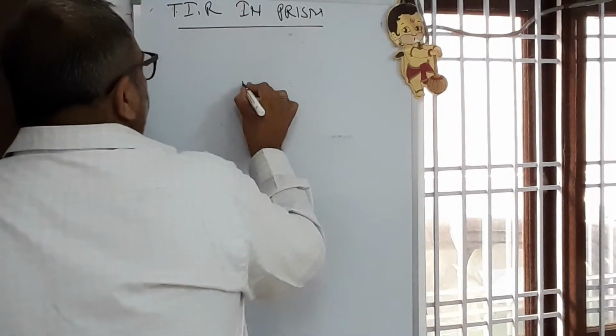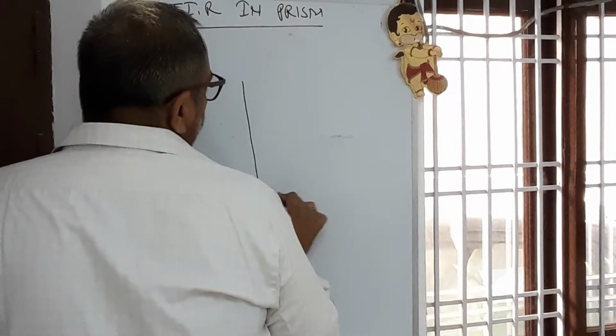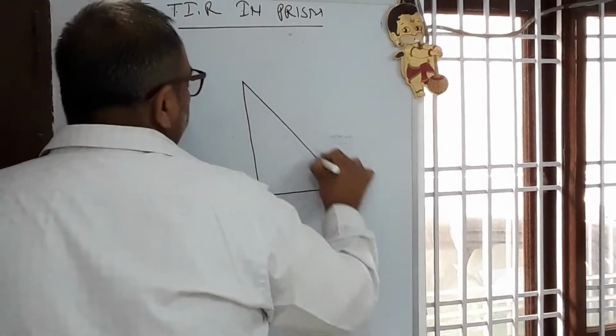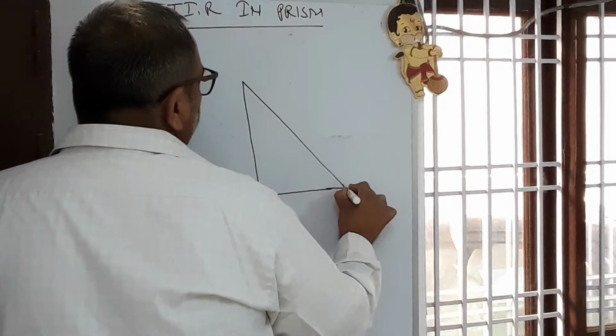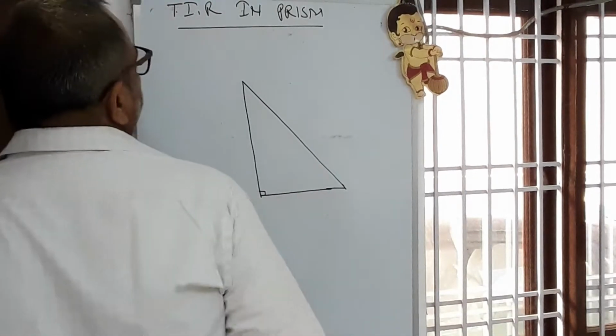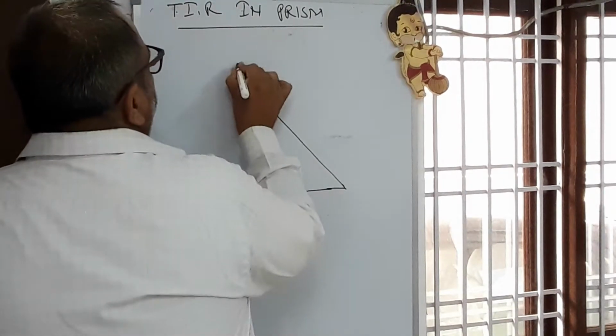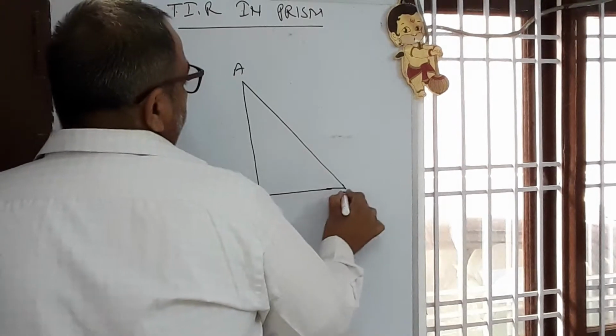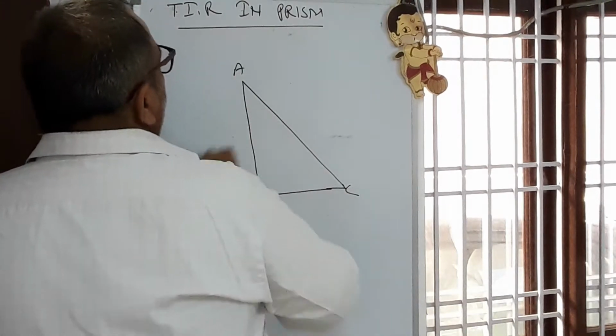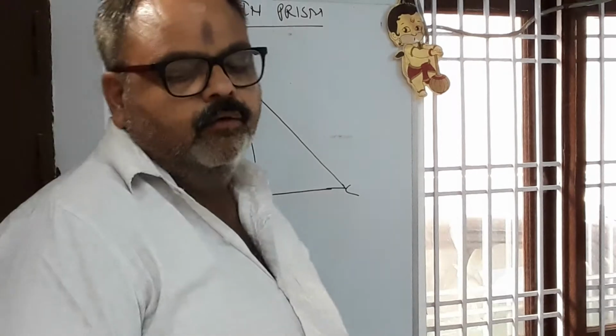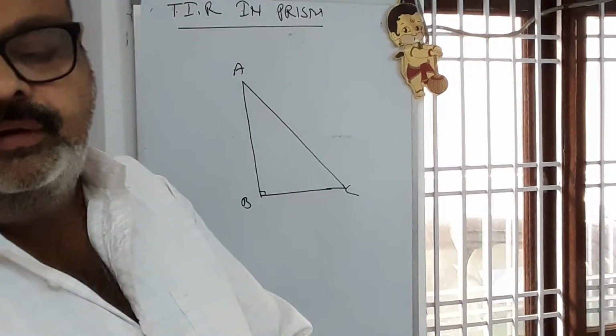If I am having a right angle prism here, named ABC, with 90 degree, and the other two angles are 45 each.